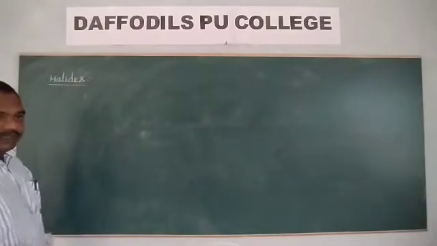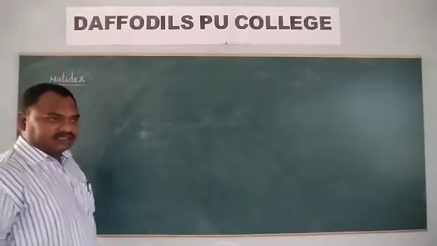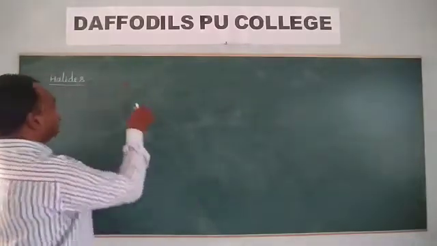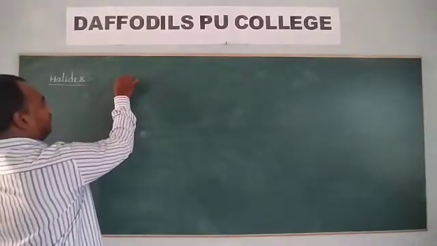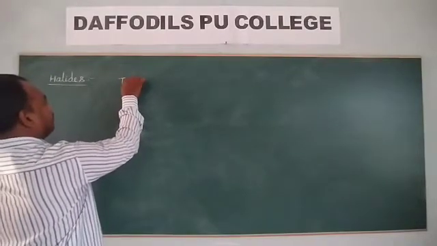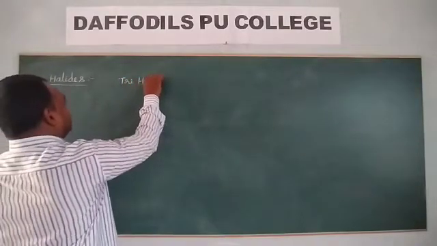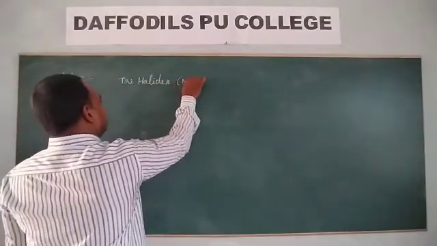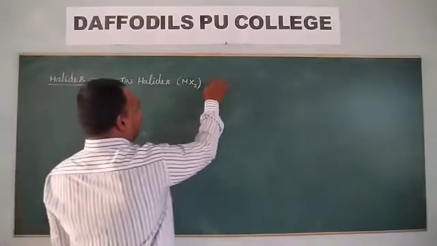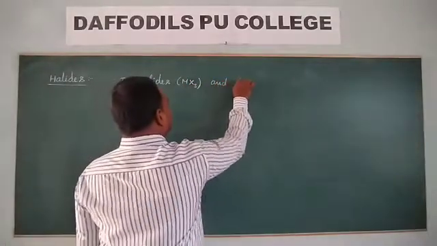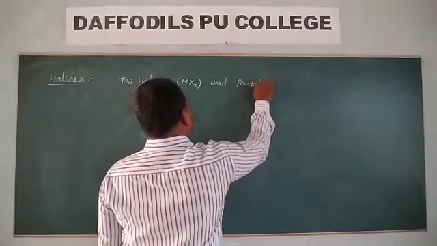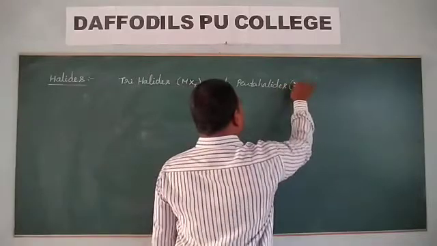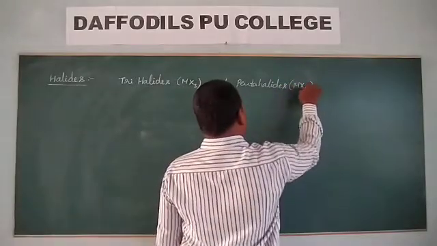These 15th group elements form two types of halides: trihalides with general formula MX3, and pentahalides with general formula MX5.